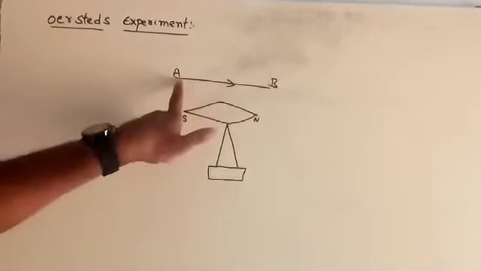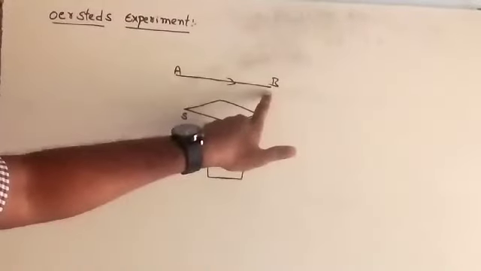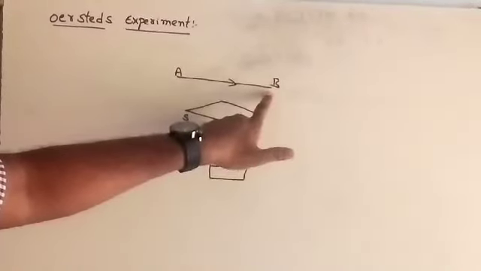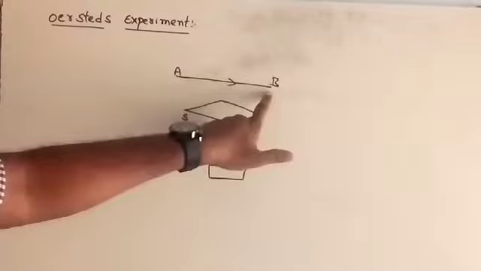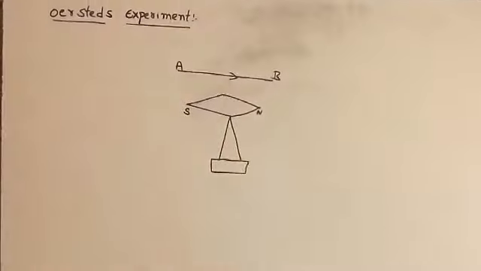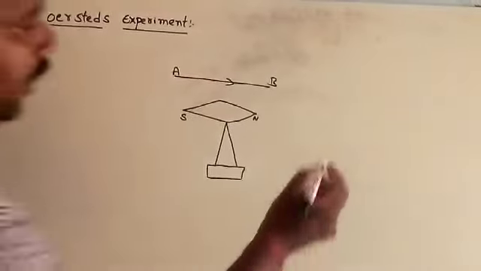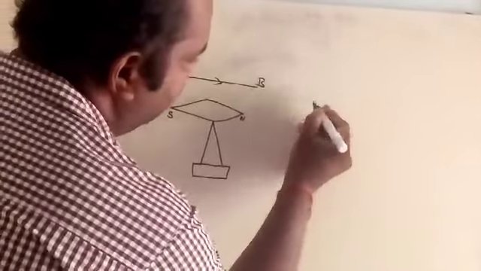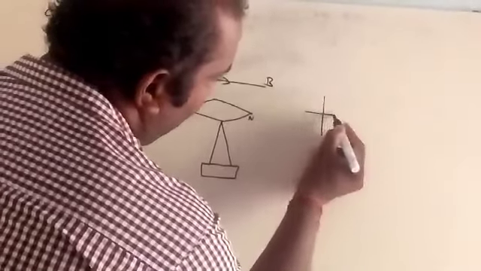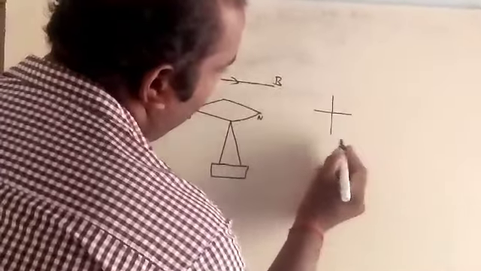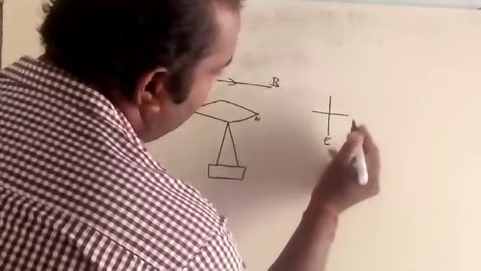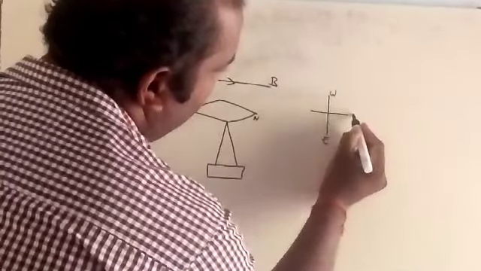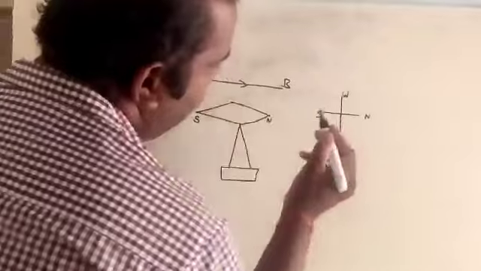If the current is passing from A to B, now here one more thing I have to give you, that is the direction of east, west, north and south.